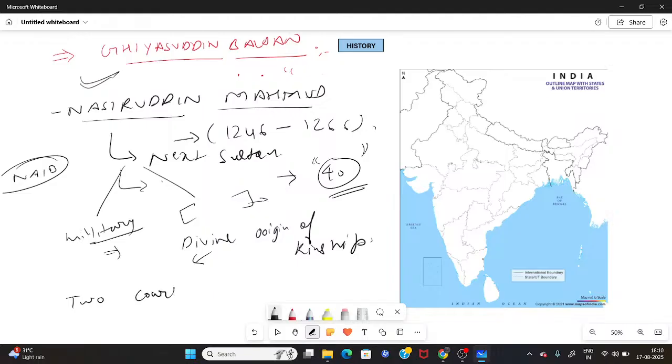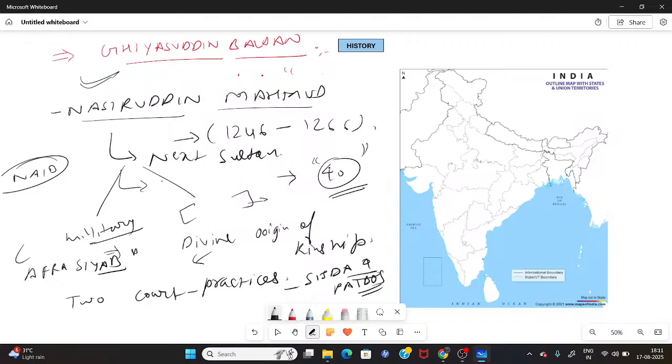Two court practices he introduced inside the Delhi Sultanate. He borrowed these court practices from the Iranian kings of Persia, and these court practices were Sijda and Paibos. These practices were supposed to bring the divine origin of kingship.